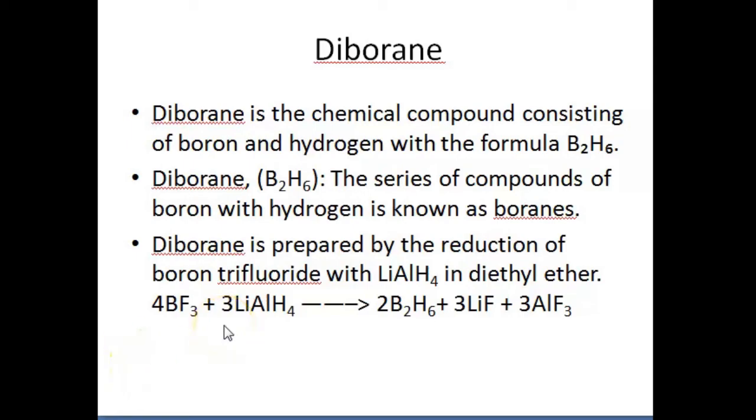The third compound of boron is diborane. It is a chemical compound consisting of boron and hydrogen with the formula B2H6. The series of compounds of boron with hydrogen is called boranes. Diborane is prepared by the reduction of boron trifluoride with lithium aluminium hydride in diethyl ether. So when boron trifluoride reacts with lithium aluminium hydride, it gives us diborane.